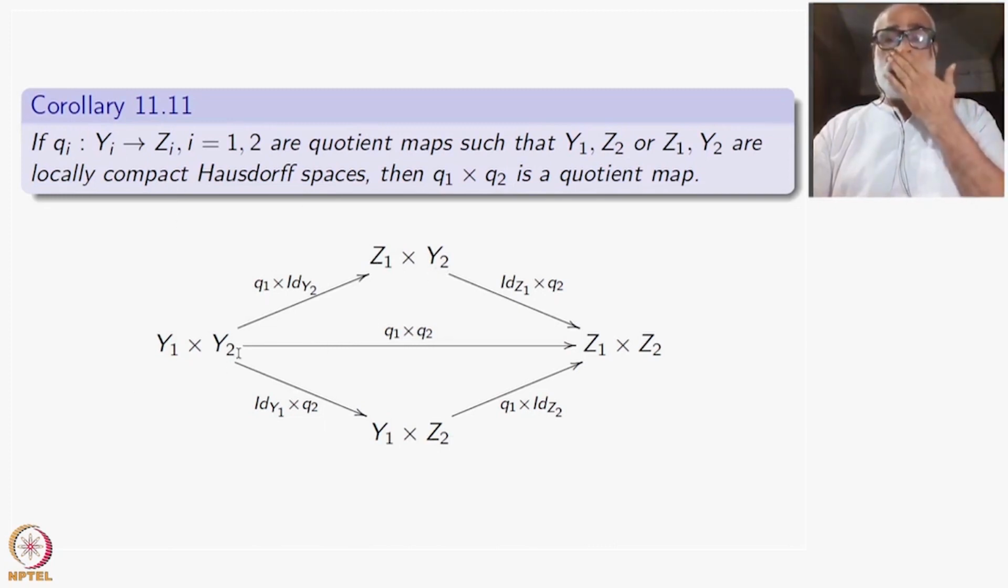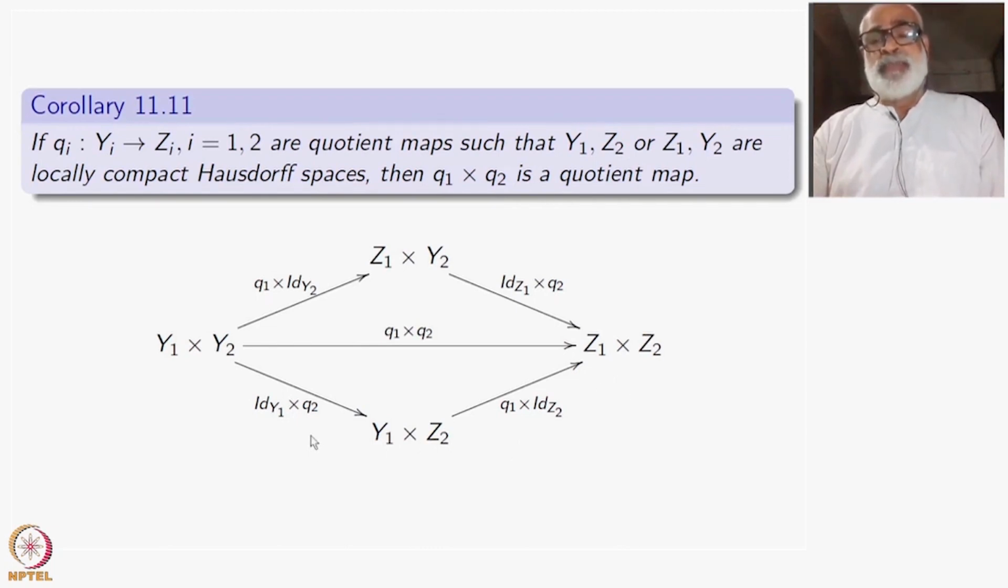Suppose you have Y1 cross Y2 to Z1 cross Z2, you have Q1 cross Q2. So two quotient maps, and then you have taken the product. You can come to Z1 cross Z2 from here in two different ways. Q1 cross identity of Y2, then followed by identity of Z1 cross Q2, or first identity of Y1 cross Q2 and then followed by Q1 cross identity of Z2.